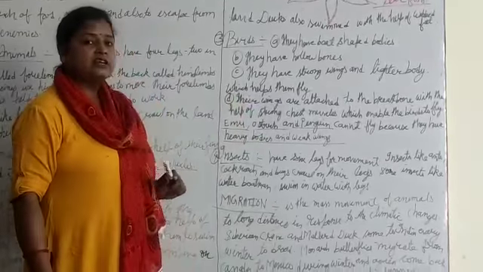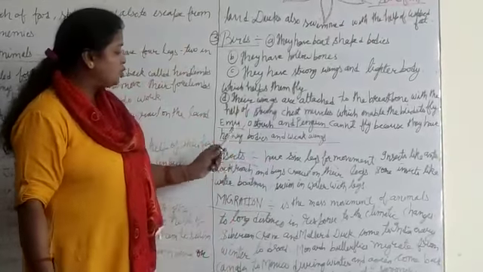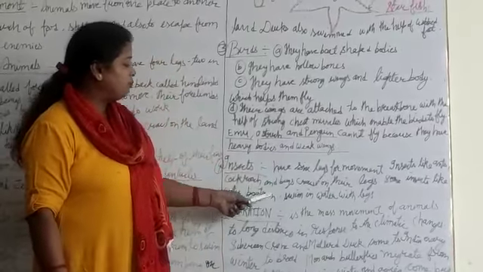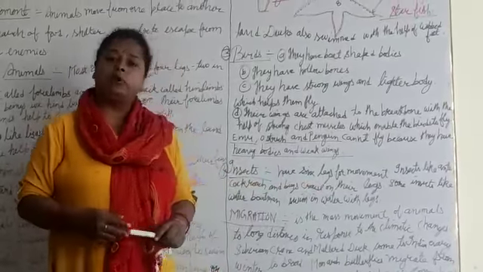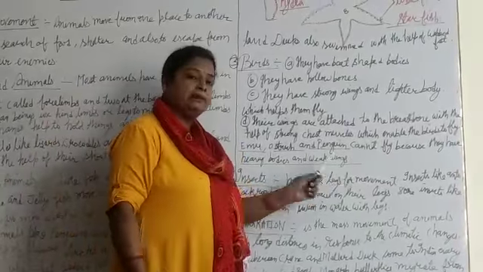Next one, insects. They have 6 legs for movement. Insects like ants, cockroaches and bugs crawl on their legs. But some insects like water boatmen can swim in water also with the help of legs. So we are looking at how insects can also move with the help of legs.